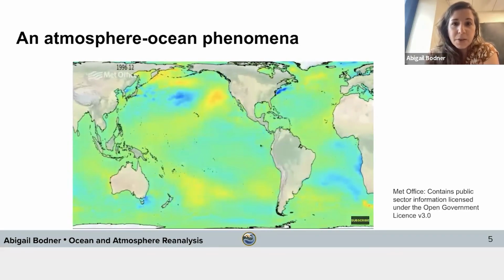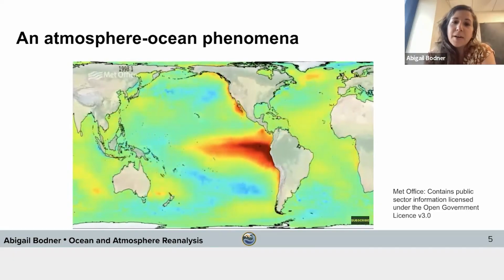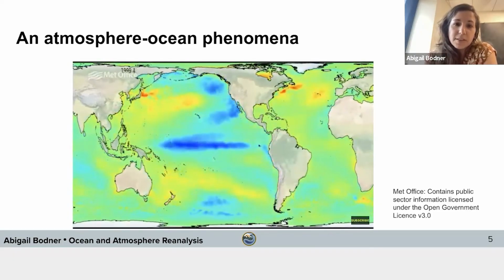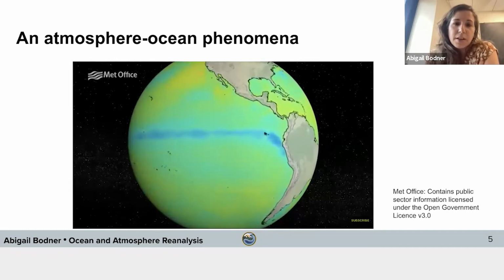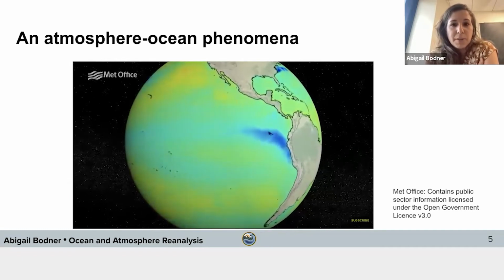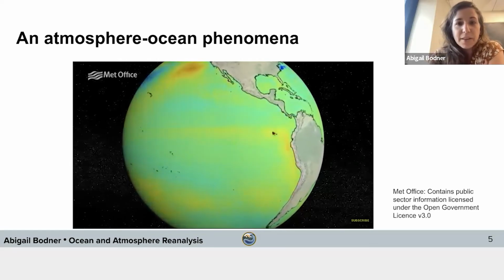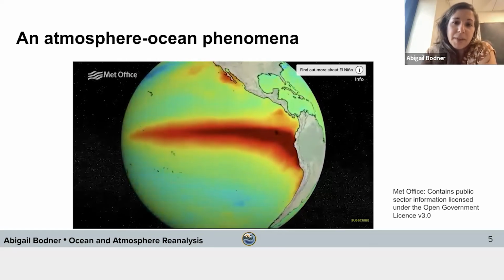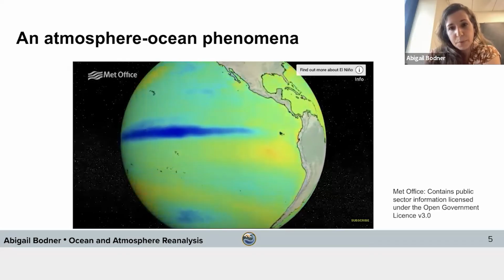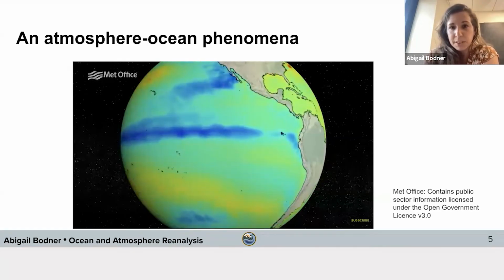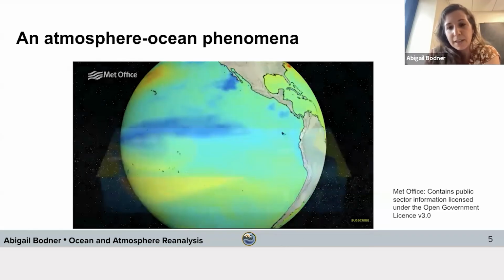What we're seeing now is that we can try to track the warm and cold sea surface temperature anomaly that are associated with El Niño. The opposite phase, which we'll see in a moment, is known as La Niña, which is when the winds at the surface actually increase. What we can see here is the surface temperature is really oscillating between the two different phases of El Niño and La Niña.